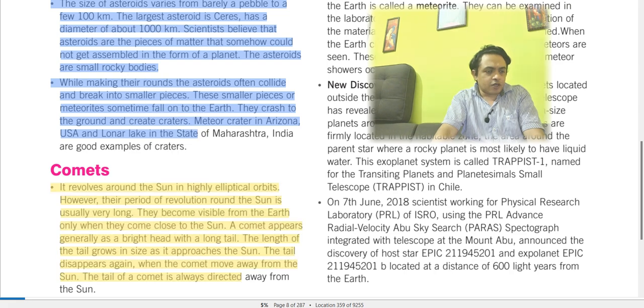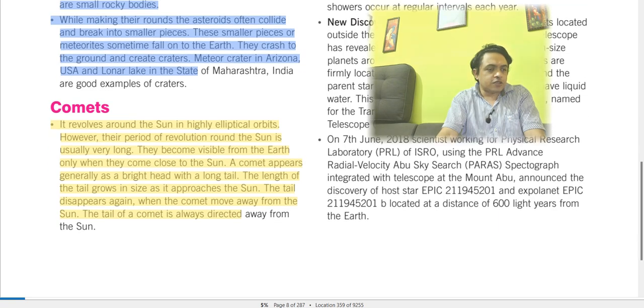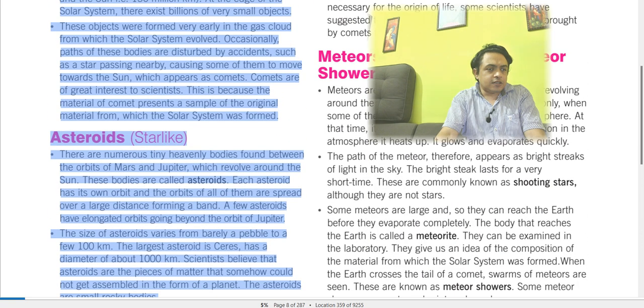A comet has a bright head with a long tail. We know this, like comets we have seen very rarely in the night sky. The length of the tail grows in size as it approaches the sun. The tail disappears again as the comet moves away from the sun. The tail of a comet is always directed away from the sun. So this is what a comet is.